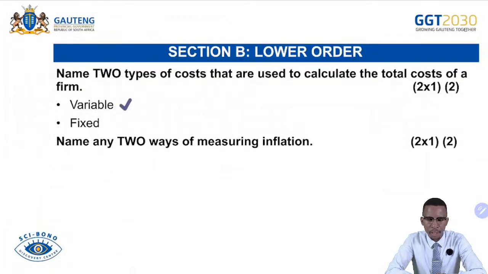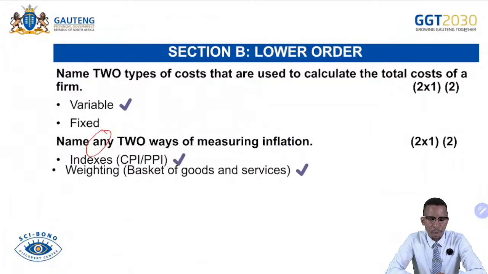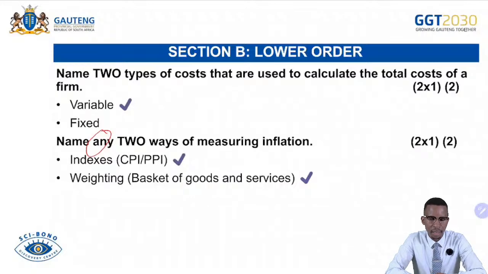Name any 2 ways of measuring inflation. If the question says any 2, that simply means to you there are more than 2. Let's check, we have indexes, which is CPI and PPI, consumer price index as well as producer price index. We have weighting, which is the basket of goods and services. And then we have inflation rate.